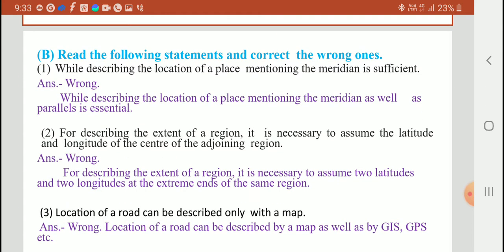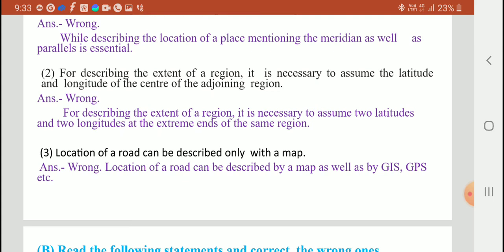Question B. Read the following sentences and correct the wrong ones. First sentence: while describing the location of the place, mentioning the meridian is sufficient. Statement is wrong. Correct statement: while describing the location of the place, mentioning the meridian as well as the parallel is essential. Second: for describing the extent of the region, it is necessary to assume the latitude and the longitude of the center of the adjoining region.